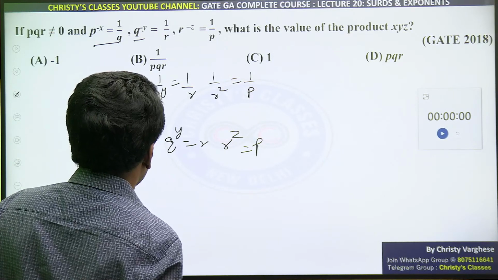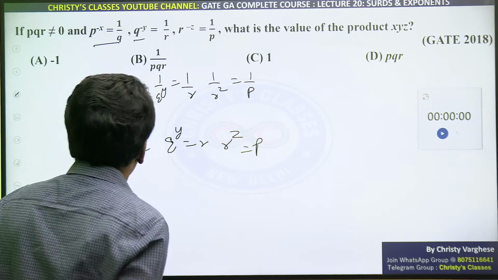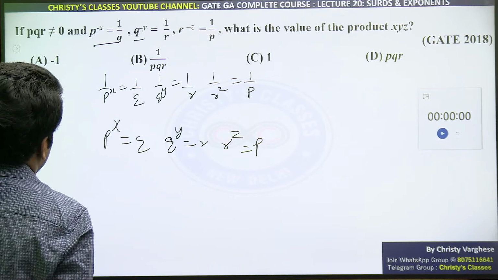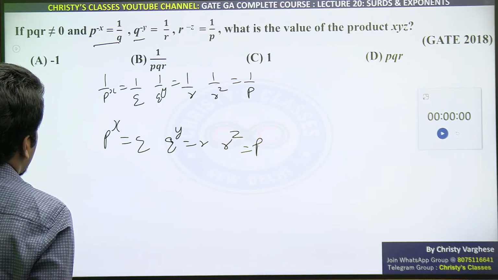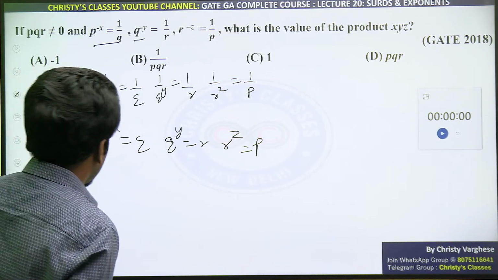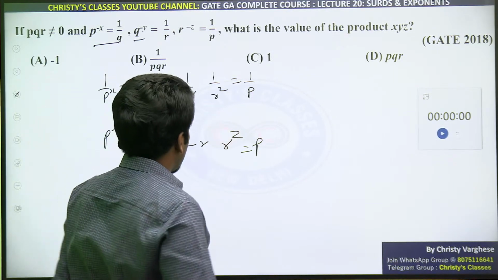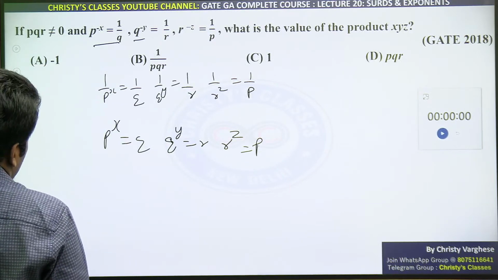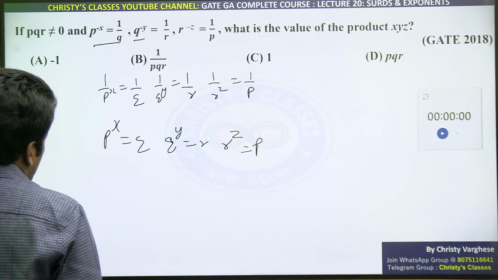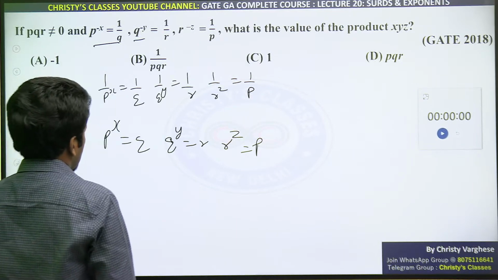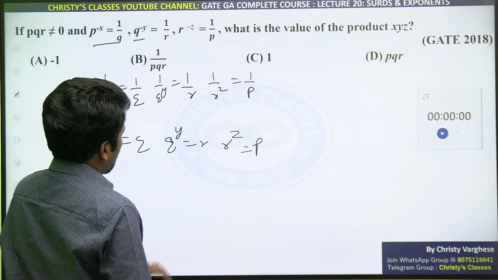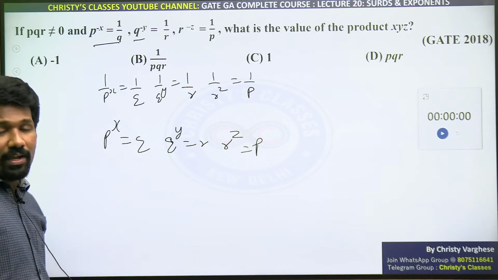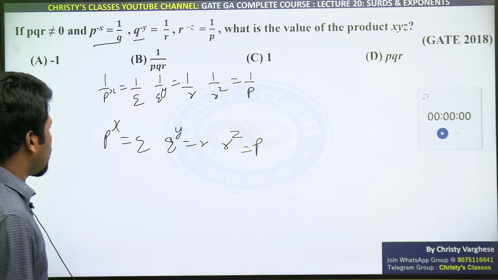Just a minute. Yeah, logarithm will be the easier way. So I think we can do it the logarithmic way itself, because we need to get x into y into z, right? But x and y and z are in the powers. So one way is you can do substitution. Substitution means instead of p, you can substitute r raised to z. Let's see whether that will work well. Otherwise we can go on with logarithm itself.